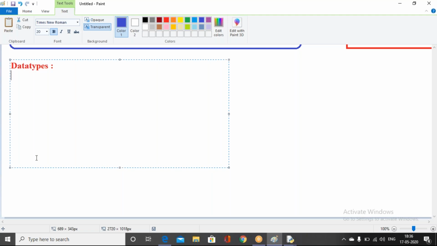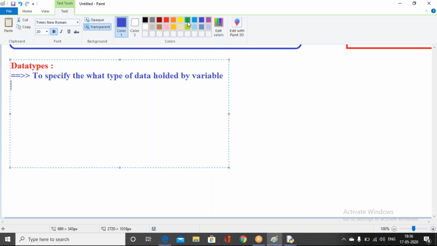Data types are used to specify what type of data is held by variables.